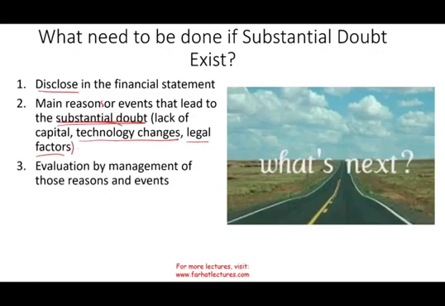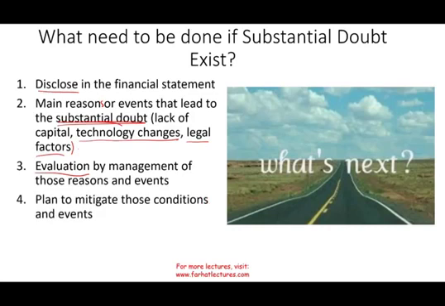Management will have to evaluate those reasons and events. Basically, they have to tell us what's going on with those. Not only list them, give us more information. Then they have to tell us what the plan is to mitigate those conditions and events. And this is important because, at the end of the day, we want to know if you're aware of these things. We're investors, we're creditors, and you have potential investors and potential creditors waiting. Tell us, what is your plan? Convince us. Can you convince us that you have enough of a plan that we're going to get out of it?